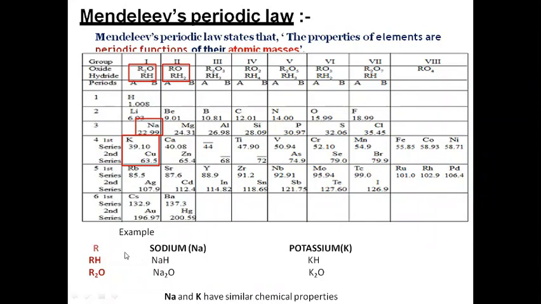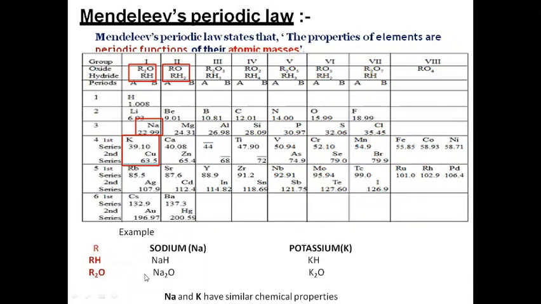For example, I have shown you group first, the general formula for the oxide is R2O and for hydride is RH. So if I consider Na as sodium, then the formula will be NaH, and if I consider K, then the formula will be KH, and R2O, then sodium oxide like this, and then potassium oxide like this.